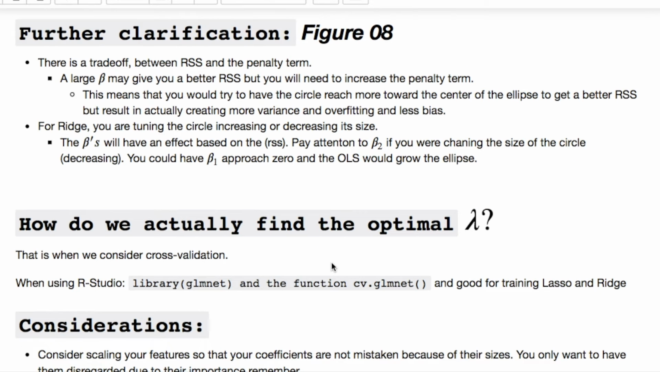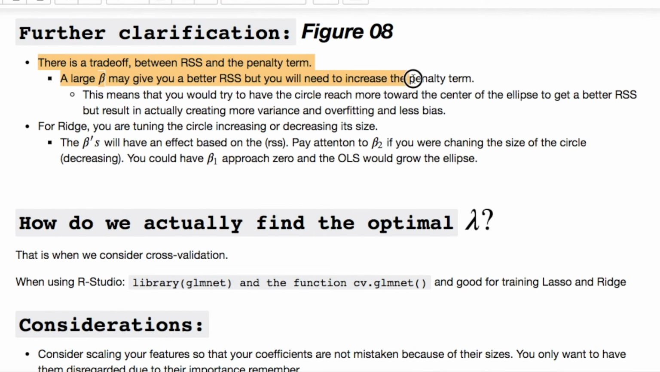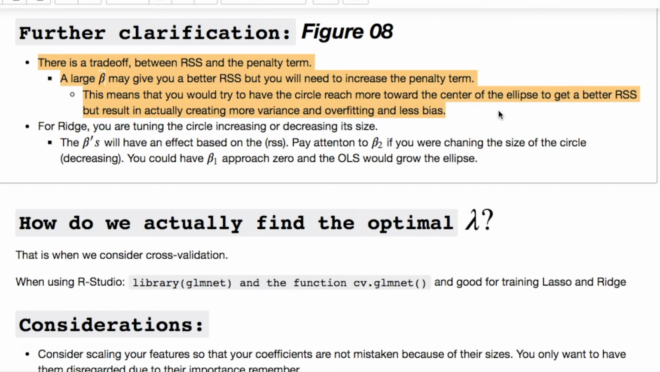Alright, let's clarify that figure above, which is kind of confusing. There's a trade-off between this penalty term and your residual sum of squares. A large beta may give you better residual sum of squares, so increasing the circle, but it's going to increase your penalty term as well in order to decrease that error. This means that you would have to try to have the circle reach the center of the ellipse to get a better residual sum of squares, but you're going to end up overfitting.